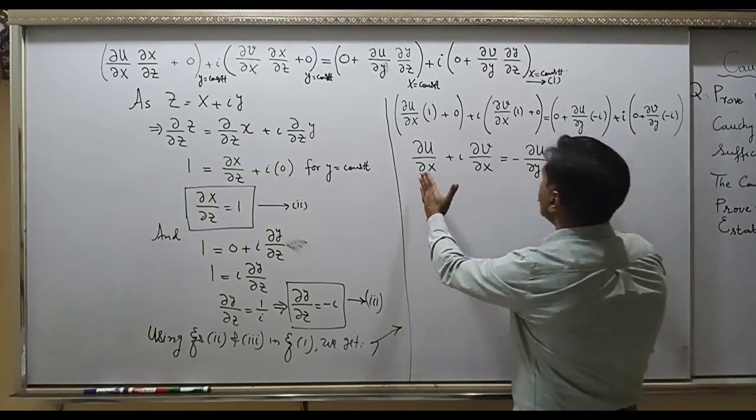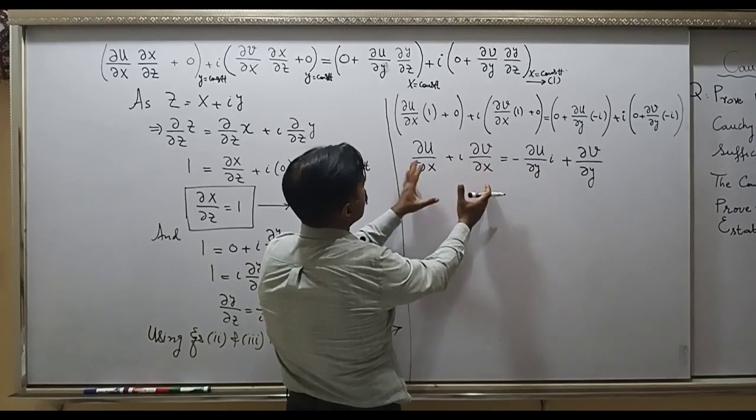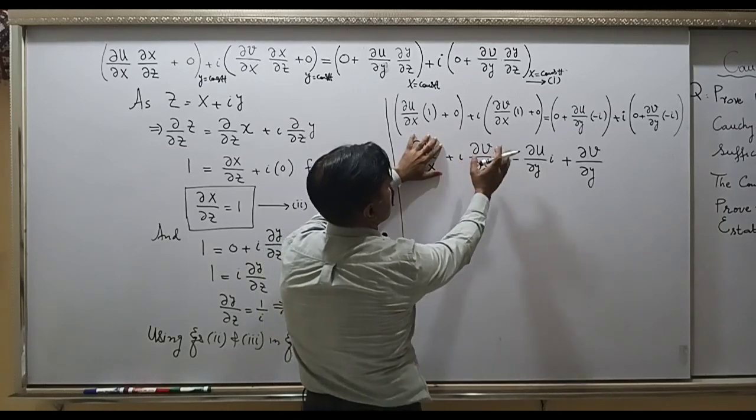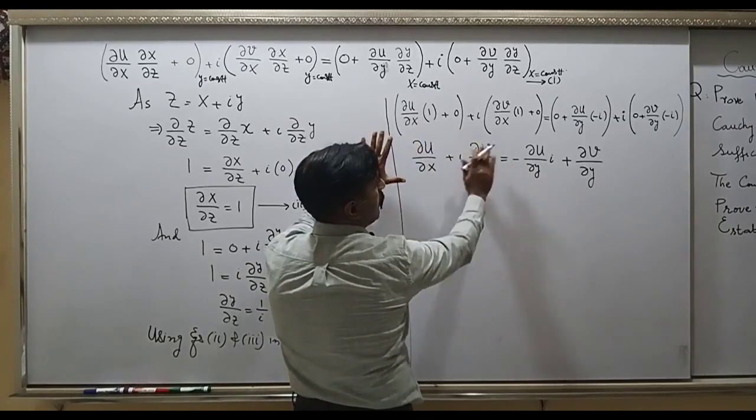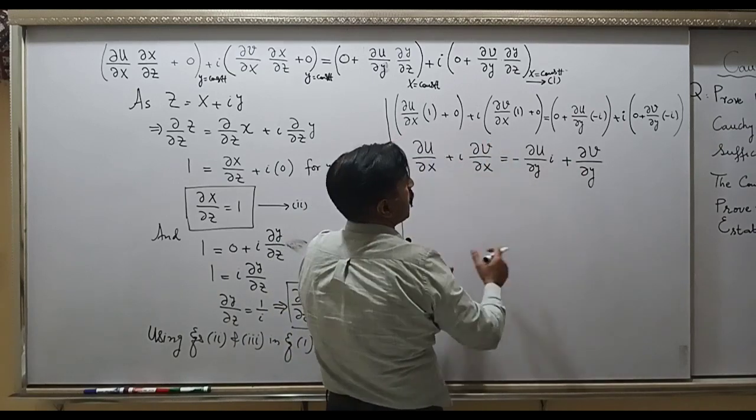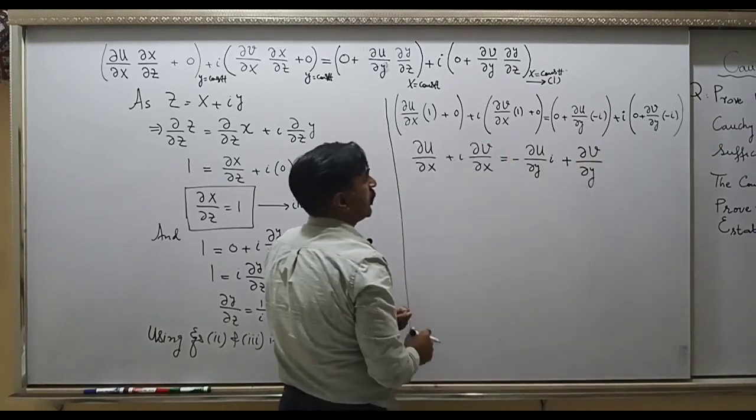Now on the left hand side, you have something plus iota into something. This is a complex number, and similarly you have a complex number on the right hand side.